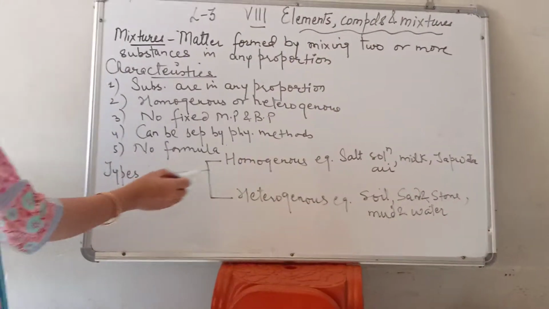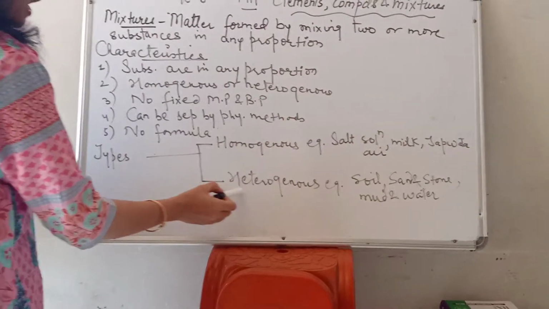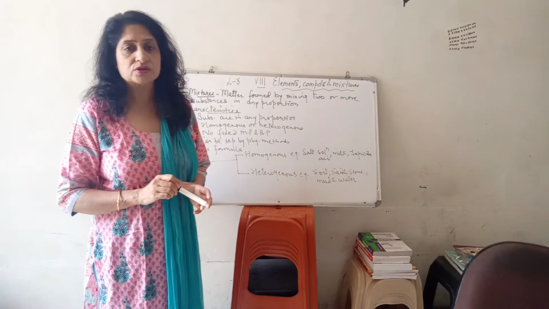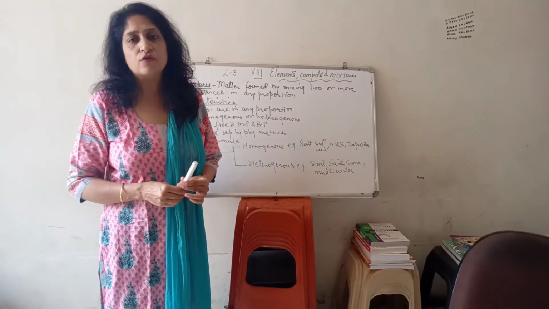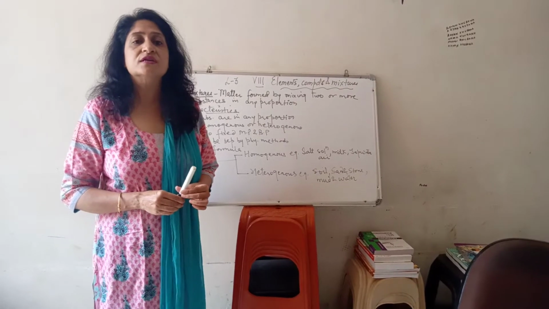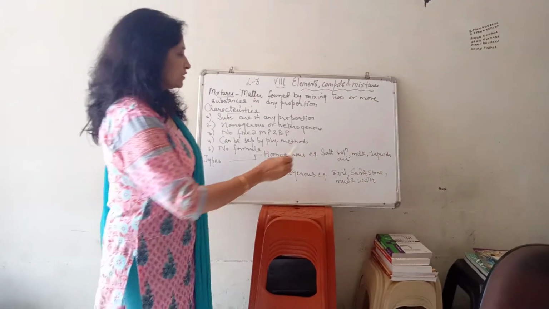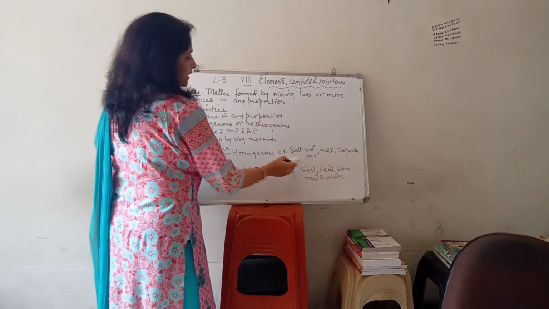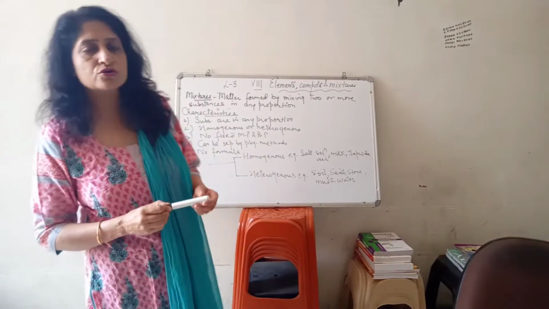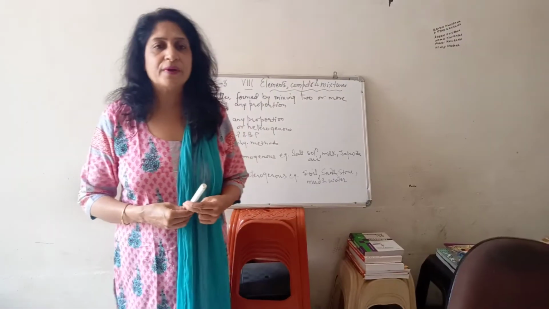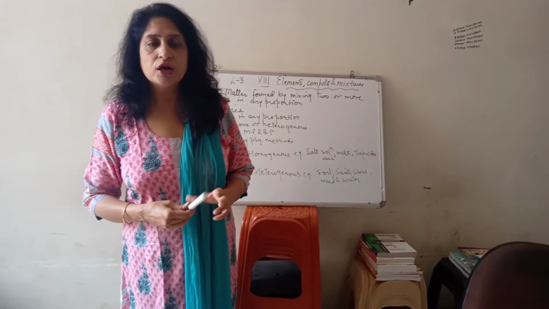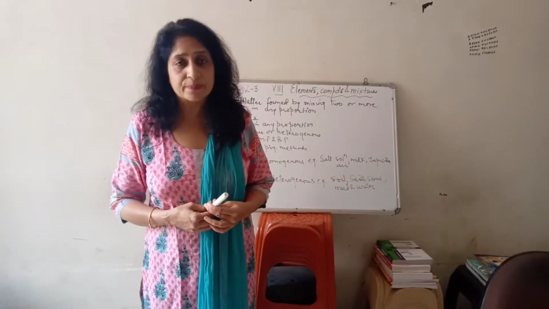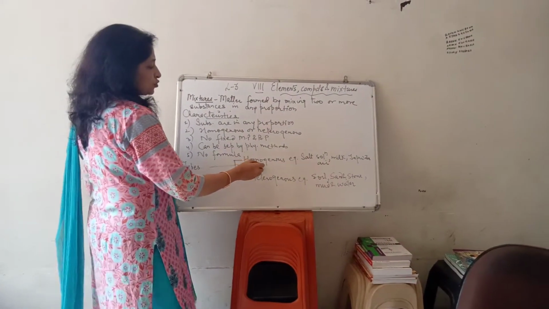Now, types of mixtures. Mixtures can be of two types: homogeneous and heterogeneous. Firstly, homogeneous mixtures. Homogeneous mixtures are those mixtures in which constituents are uniformly distributed, meaning we cannot see constituents individually. For example, salt solution, milk, tap water and air. Let me explain the salt solution. Salt solution is a homogeneous mixture and it is prepared by mixing water and salt. Now we can only see the aqueous solution; we can't see water and salt separately. Such types of mixtures are known as homogeneous mixtures.